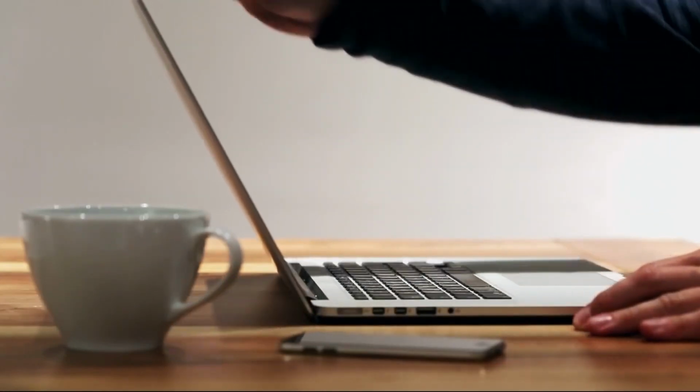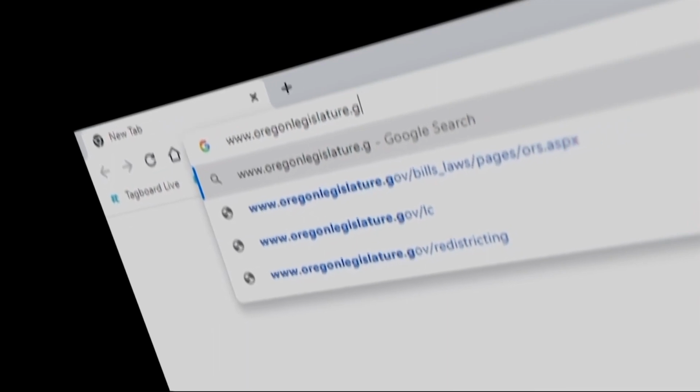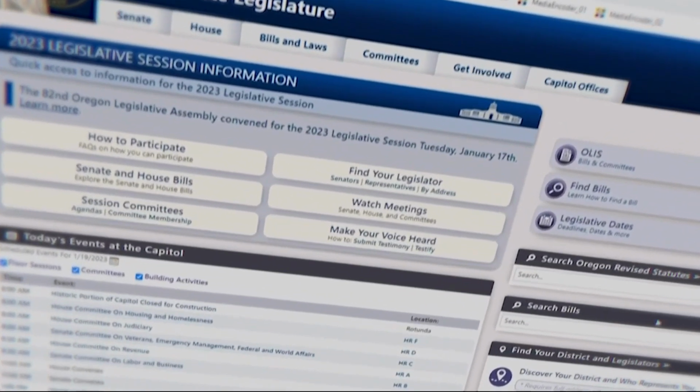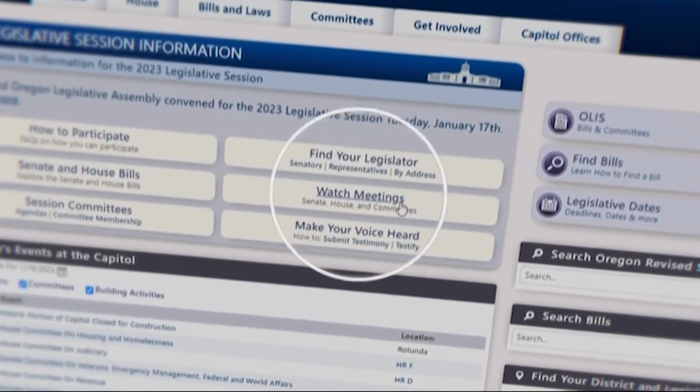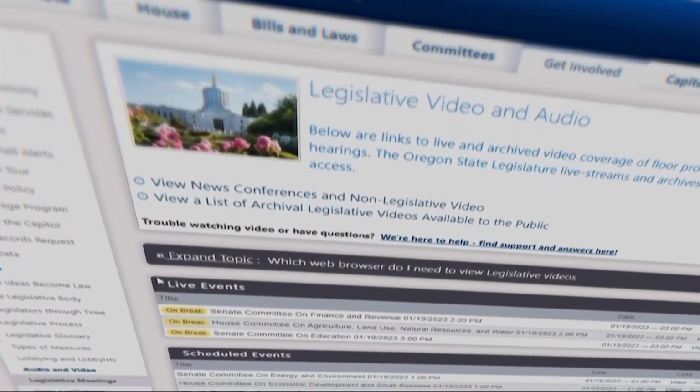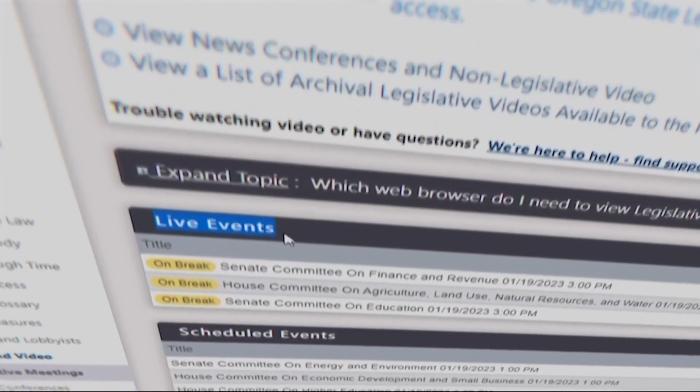We'll start by heading to the legislature website, www.oregonlegislature.gov. From the main page, look along the middle left of the screen for the link that says Watch Meetings, and click on that. If you scroll down a little bit, you'll see a header that says Live Events.